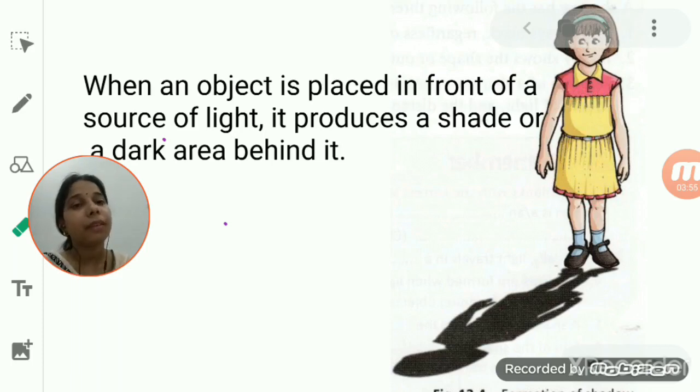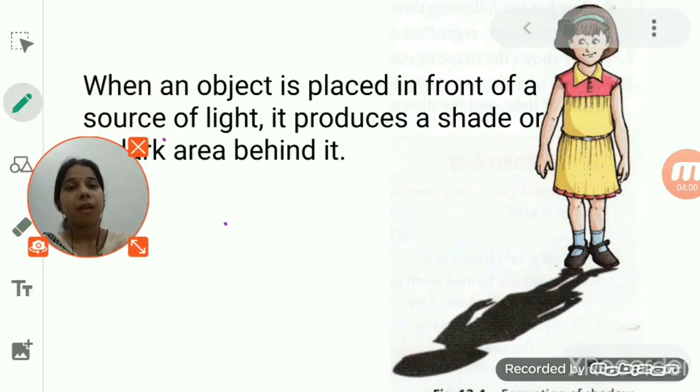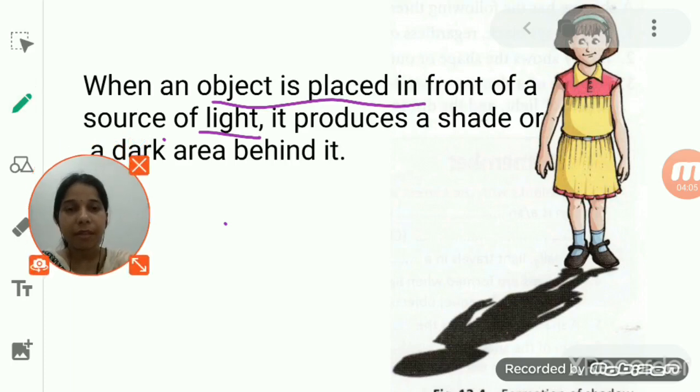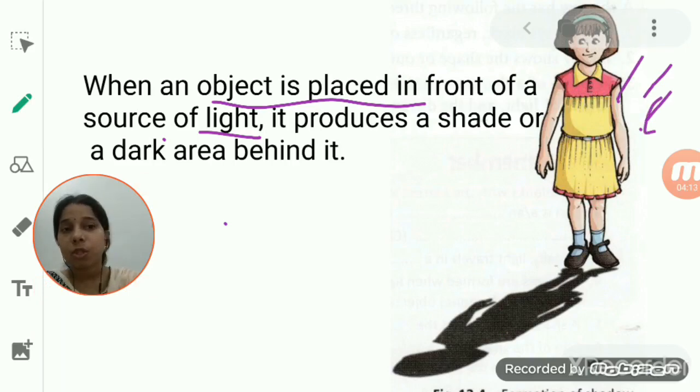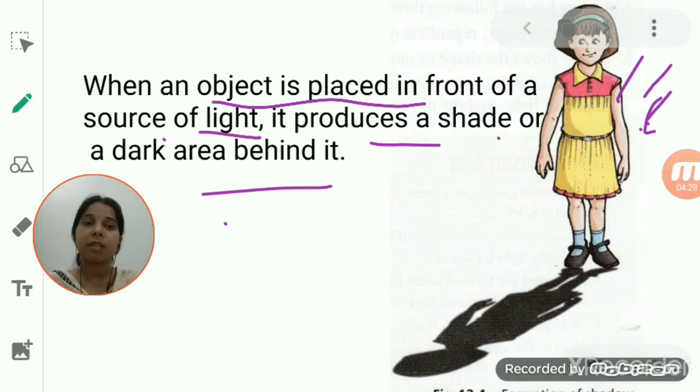So we can define shadow like this: when an object is placed in front of a source of light, you can see here this girl is standing, and the sunlight is coming from this side. If a source of light is coming to the girl, then it produces a shade or a dark area behind her, meaning opposite to the place where the object is kept.